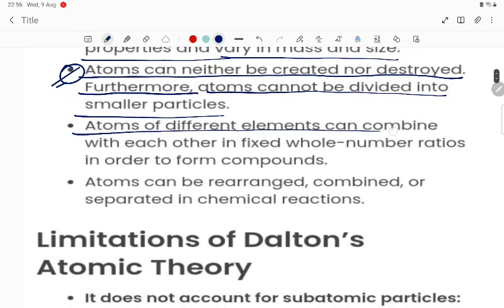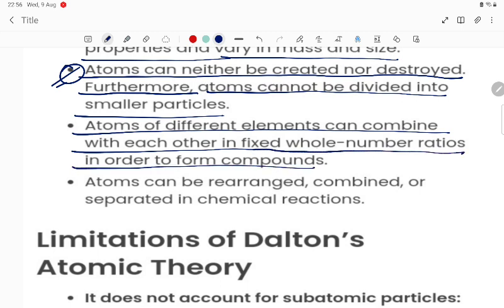Atoms of different elements can combine with each other in a fixed whole number ratio in order to form a compound. That is a very important point, students. Atoms of different elements can combine with each other in a fixed whole number ratio in order to form a compound.